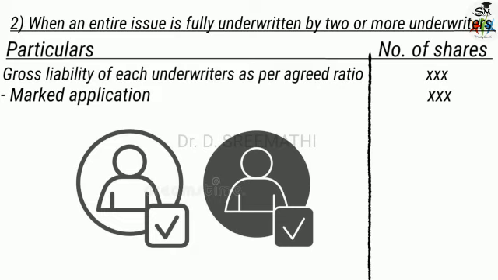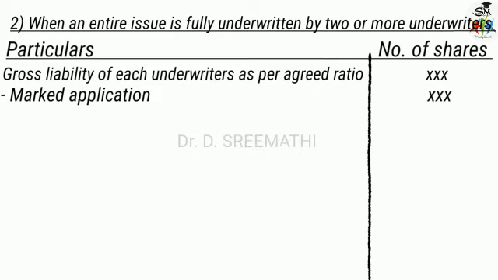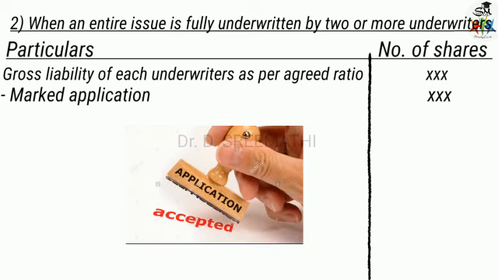Where the underwriters sell the shares by having a stamp or marking their name on the application, it is deemed to have been received through the underwriters. So a marked application is a particular application which has been received through the underwriters. It should bear the name of the underwriters,